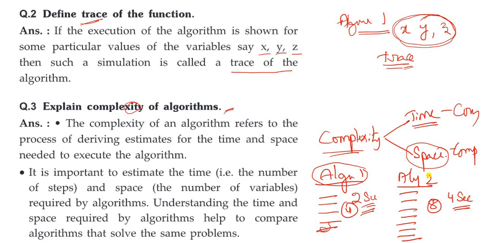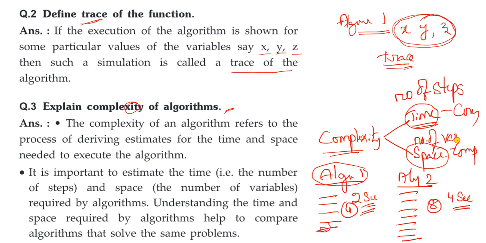What do you mean by time? Time means number of steps. Remember this, it involves the number of steps. If steps are more, then the estimation of time is more. If steps are less, then execution time is less. Remember this point. That is why, whenever you write an algorithm, make sure your program has fewer steps, so that it will be effective.